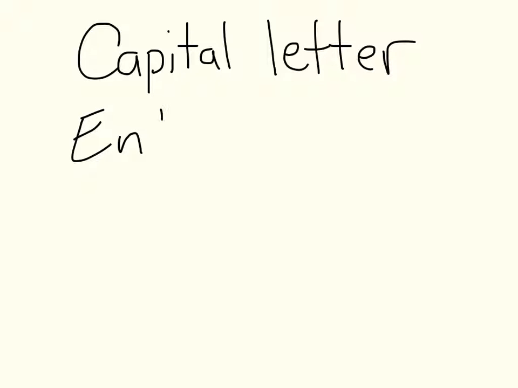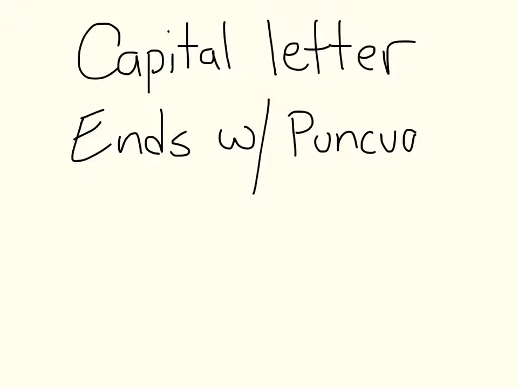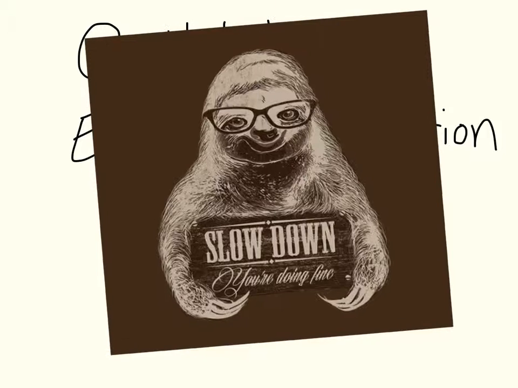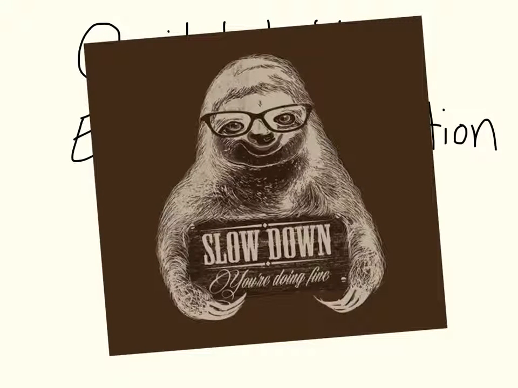Those are the four different types of sentences, and a couple things to remember. Every sentence begins with a capital. We have to start with a capital letter. And every sentence ends with punctuation. Now that punctuation that it ends with, that depends on what type of sentence you are doing. So if you remember those two main rules, and if you just simply slow down and remember you're doing fine, you're going to master this.